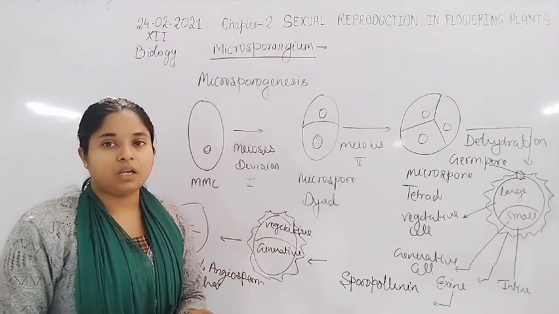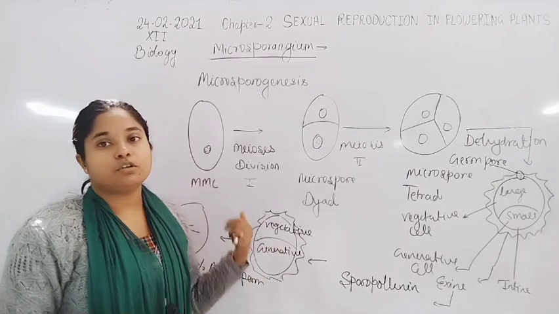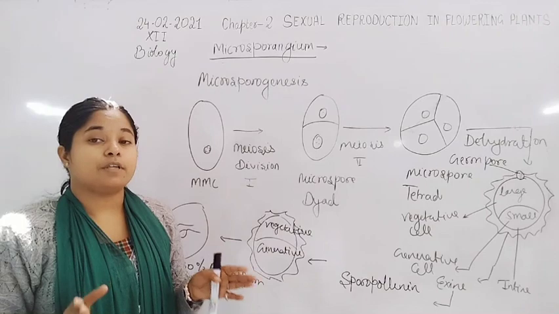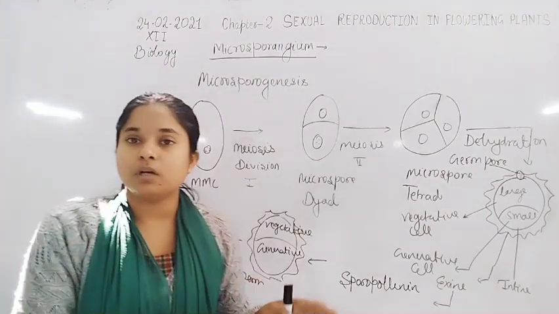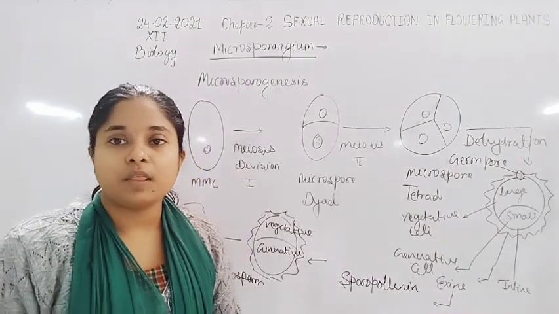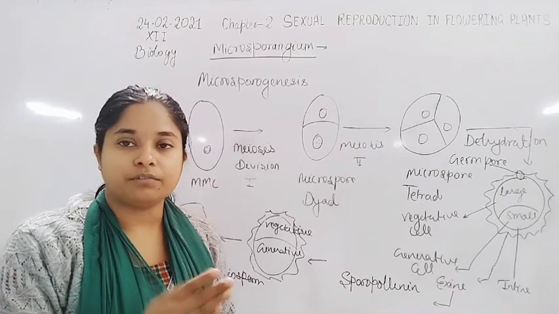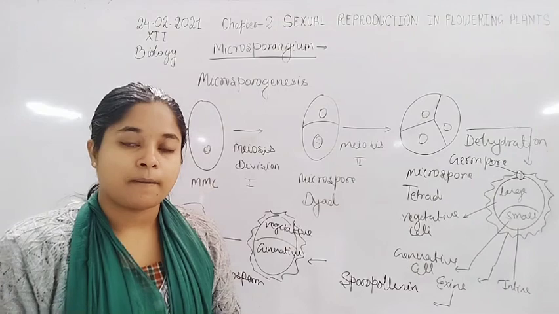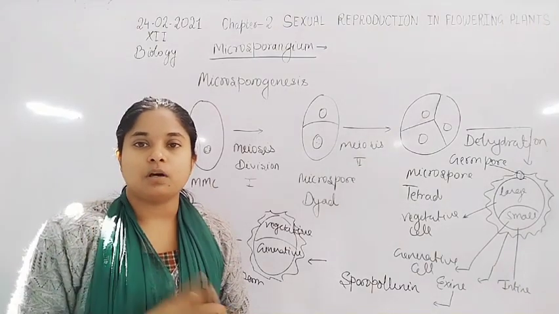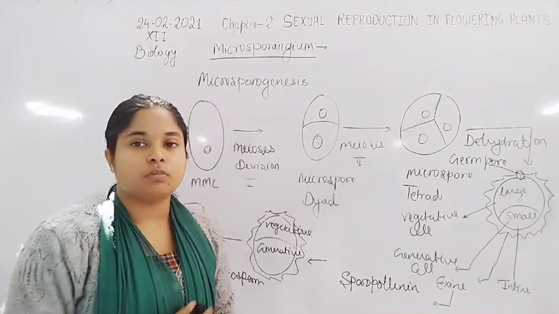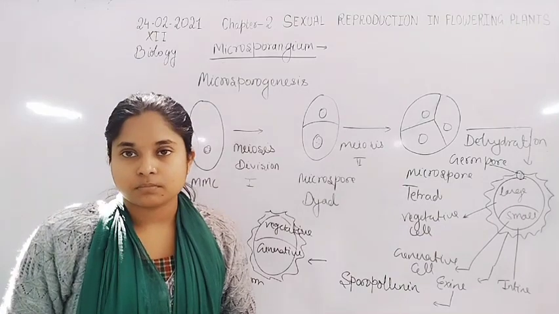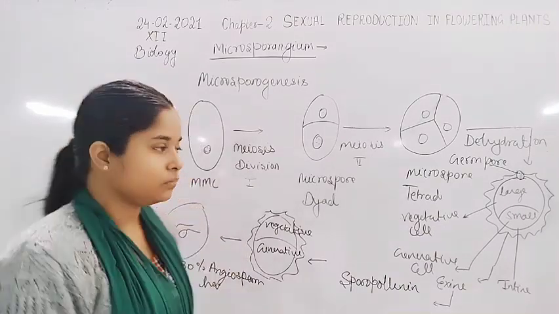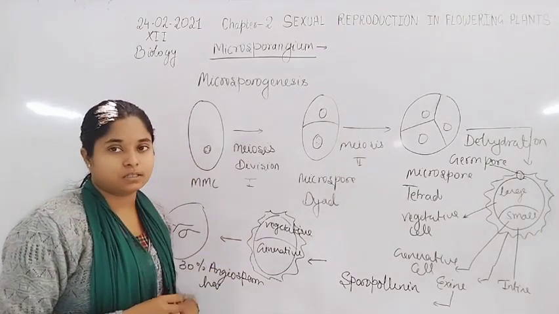Inside the pollen grain in about 30% of angiosperms, and in about 70% of angiosperms the generative cell undergoes the mitosis division in the pollen tube, after pollination, when it reaches the stigma of the flower. So this is the characteristic nature of the microsporogenesis.